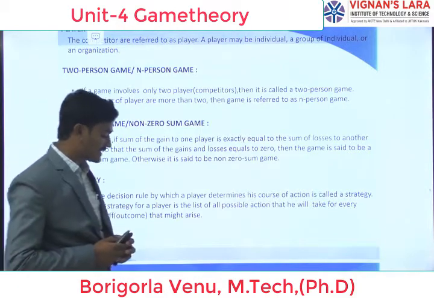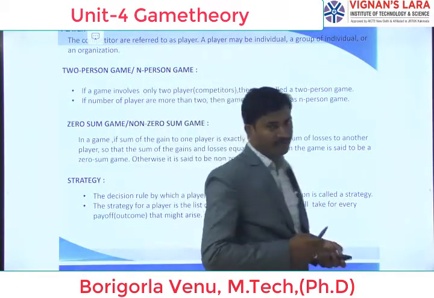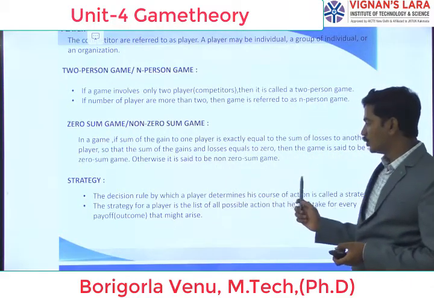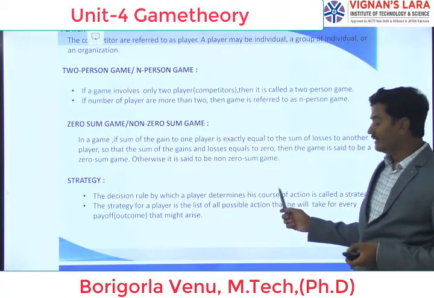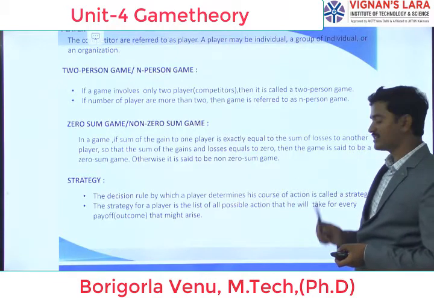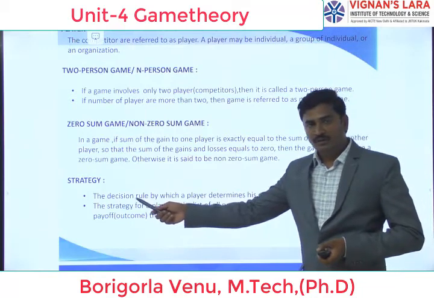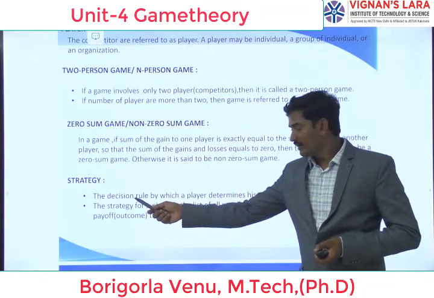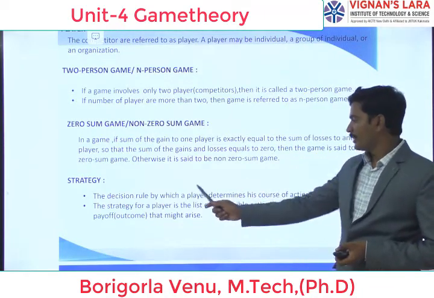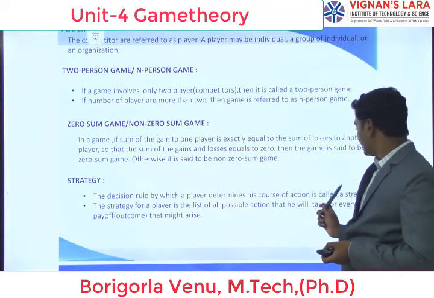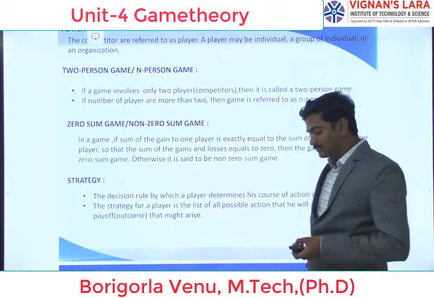Next, coming to the strategy. It is a very important term in game theory. Strategy: the decision rule by which a player determines his course of action is called a strategy. I would like to repeat once again: the decision rule by which a player determines his course of action is called a strategy.